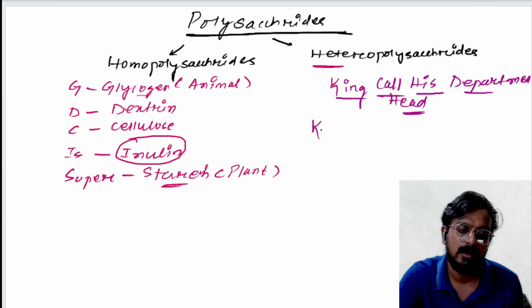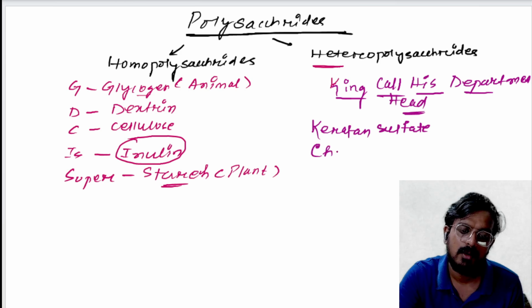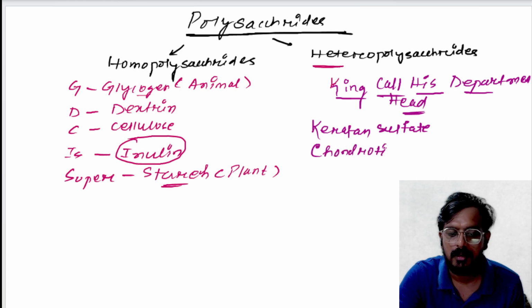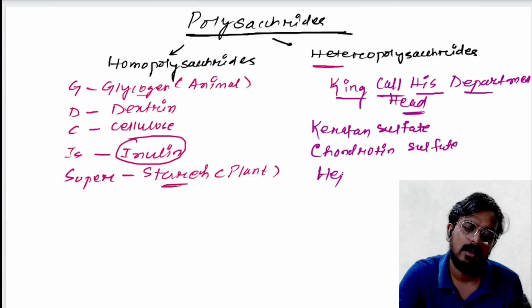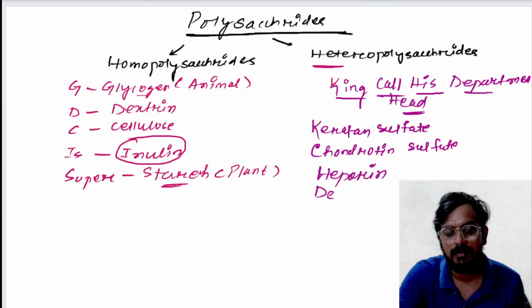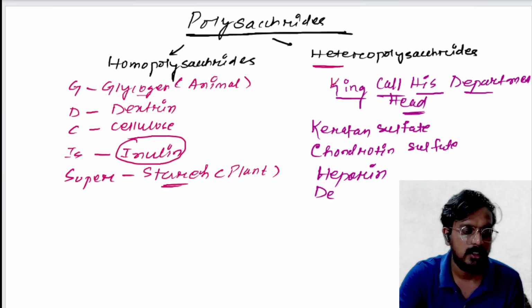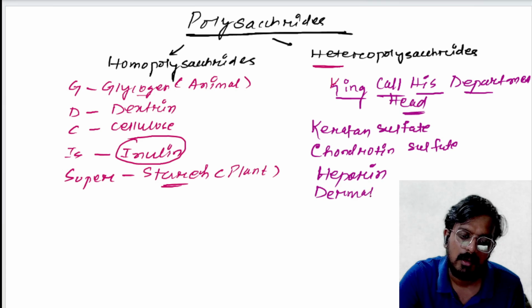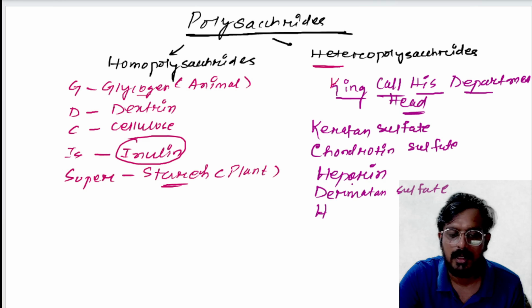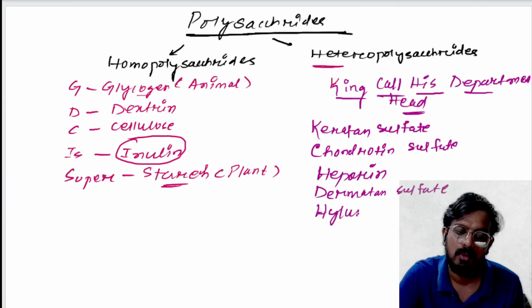So K stands for keratan sulfate. C stands for chondroitin sulfate. H stands for heparin. D stands for dermatan sulfate, and another H stands for hyaluronic acid.